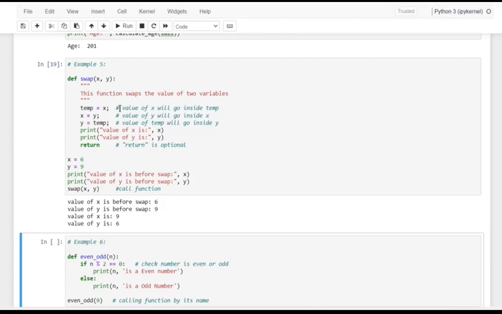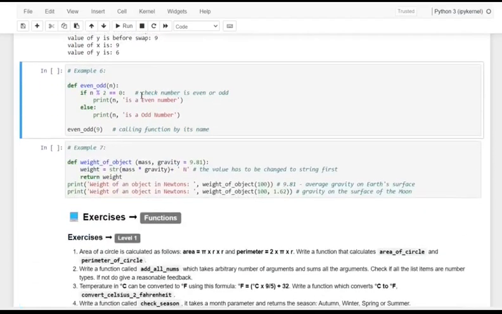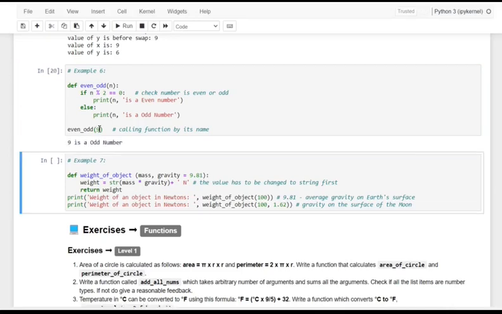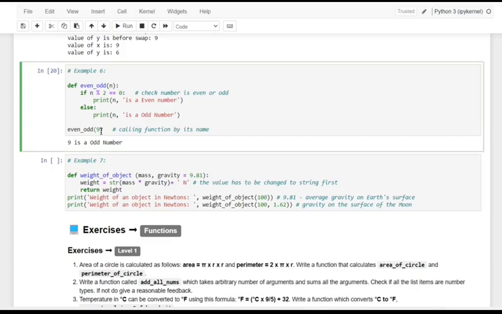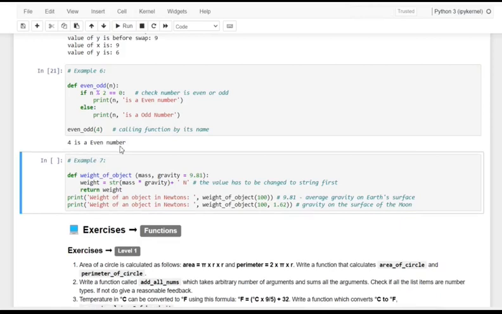Okay, so this is done only by using this function call. And next I want to give one more example, whether the given number is odd or even. I want to check whether the given value is odd or even. So here 9 is an odd number, and if I give some other, let me give 4. Yeah, 4 is an even number. So that is how you can make use of this function and check whether the given number is odd or even.